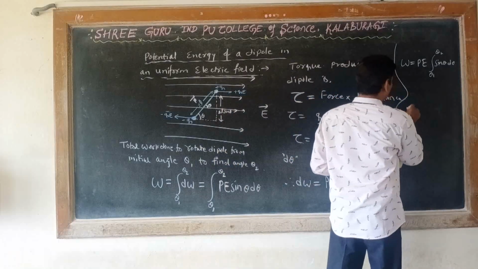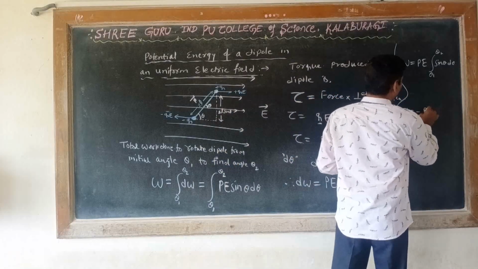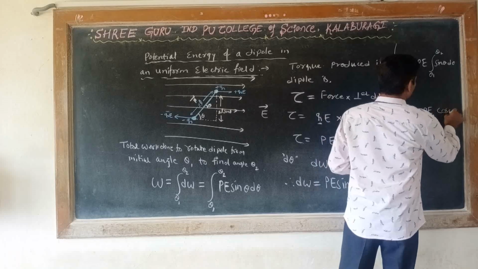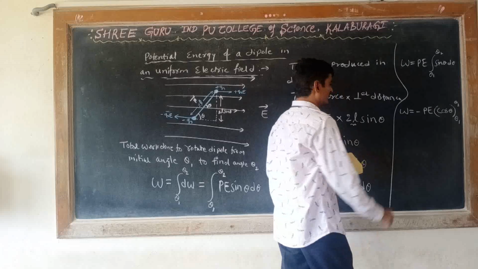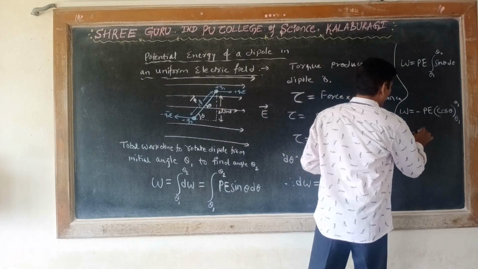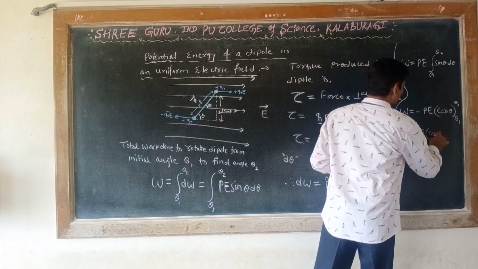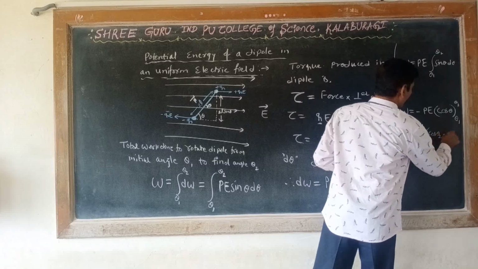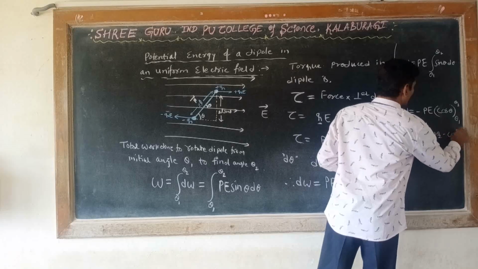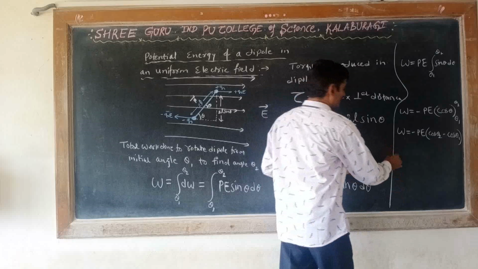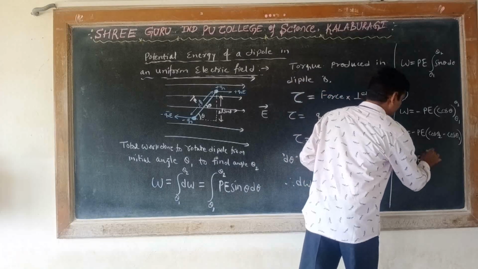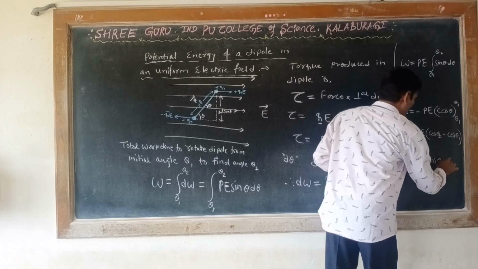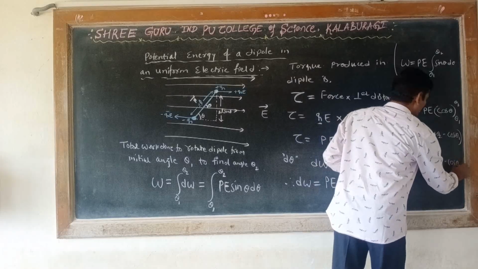So you will write W is equal to minus PE cos theta from theta 1 to theta 2. So you can write this as W is equal to minus PE into (cos theta 2 minus cos theta 1). Or further, you can write it as W is equal to PE into (cos theta 1 minus cos theta 2).